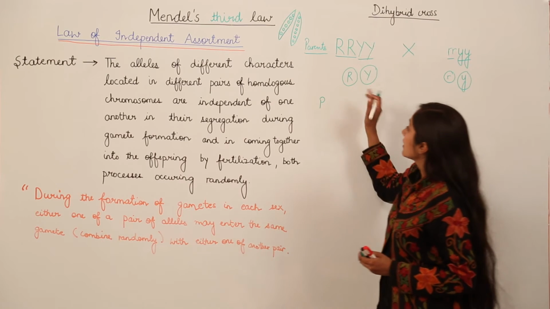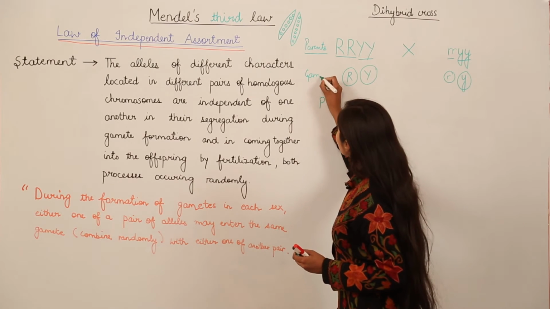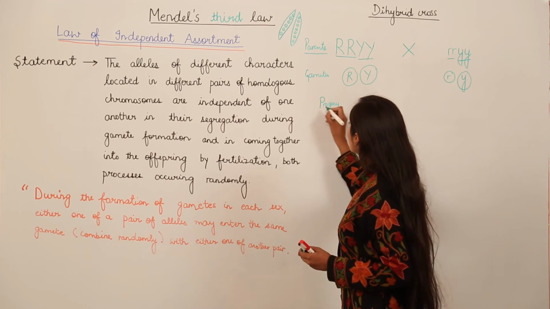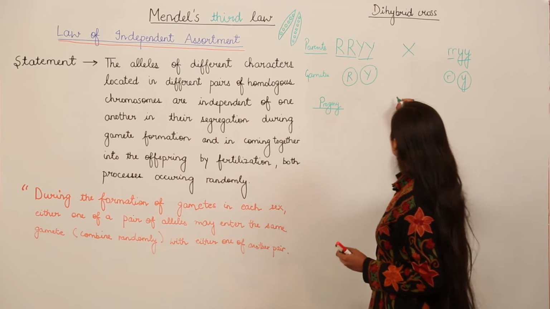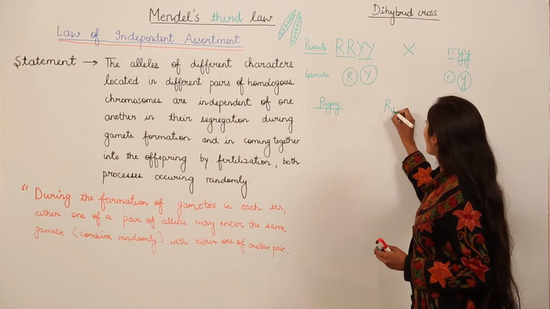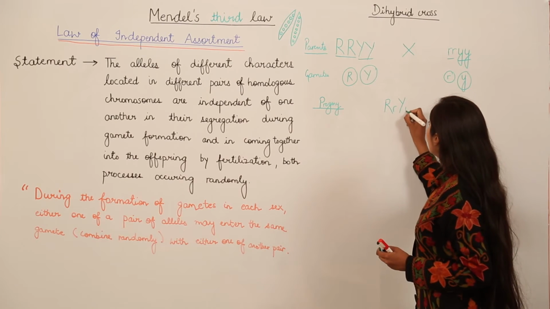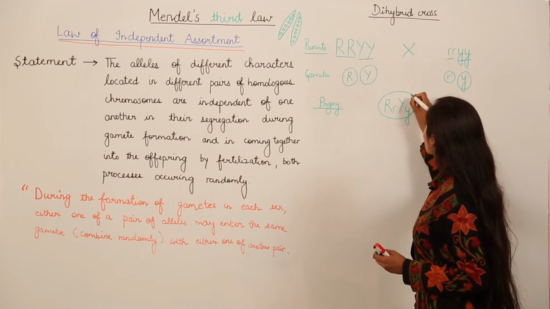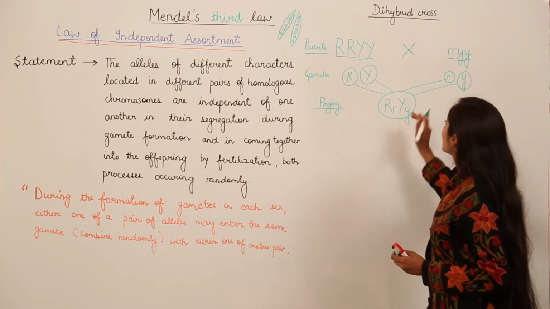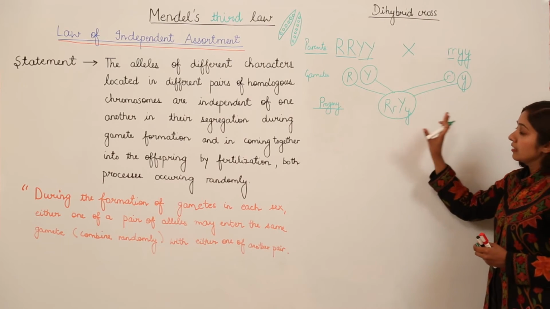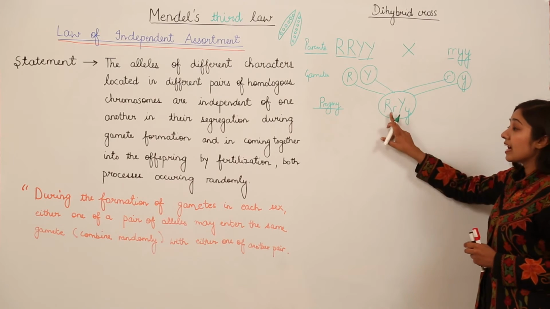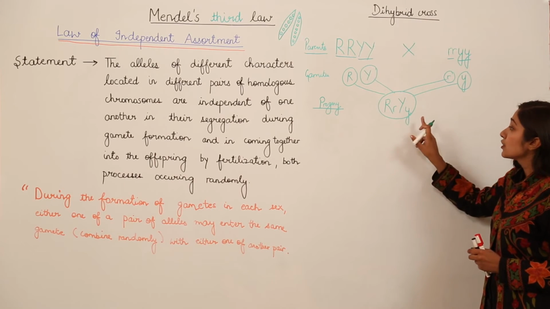These are the parents and these are the gametes. So what is going to happen in the progeny? That is the combination capital R, small r, capital Y, small y, right? So this is the possible explanation of the progeny. The progeny will have capital R, capital Y, small y.